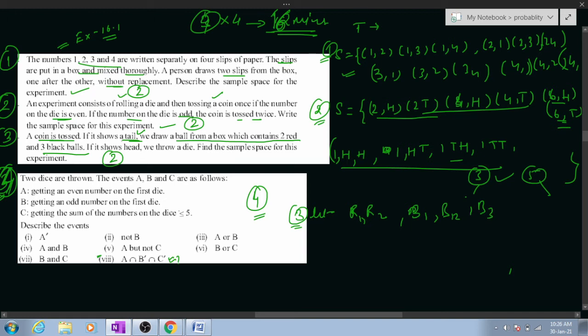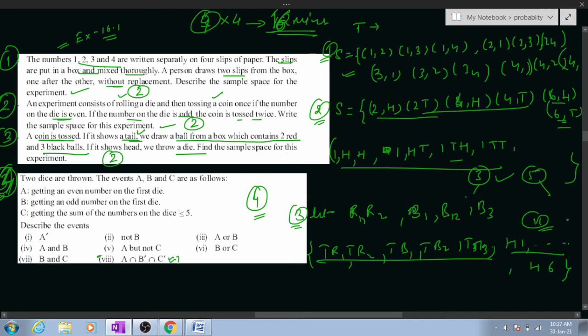Then when tails comes, we'll be picking up TR1, TR2, TB1, TB2, TB3. Yes, very good. H1, H2, H3, H4, H5. Wait, wait. Now when head comes, then we'll throw a die. So H1 dot dot dot till H6. How many events? 5 and 6, 11. Yes, sir. Very good.